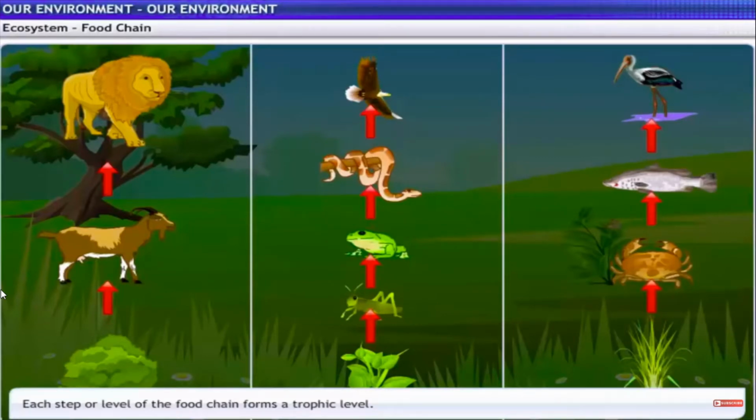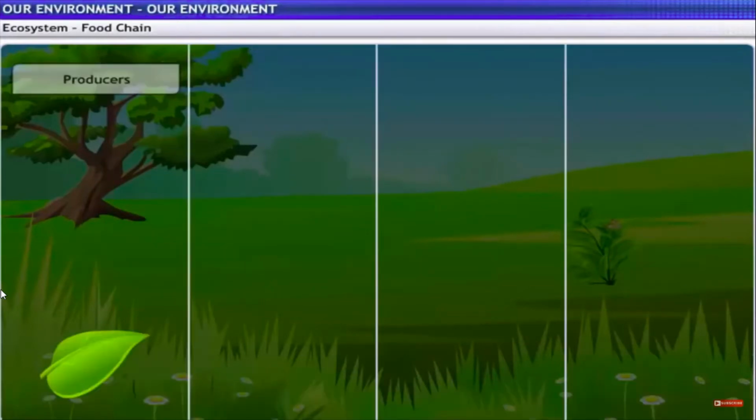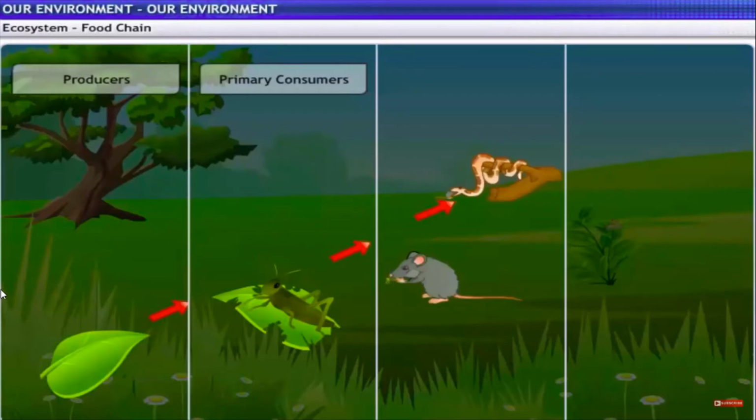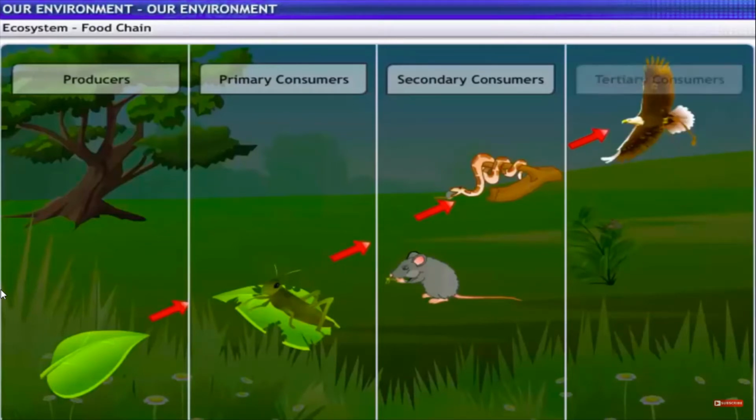Trophic levels are categorized as per their feeding behavior. The autotrophs or the producers, that is, the plants, are at the first trophic level. The herbivores or the primary consumers, like bees and insects, come at the second level. Small carnivores like rats and snakes, or secondary consumers, come at the third level, and larger carnivores like an eagle, or tertiary consumers, form the fourth trophic level.